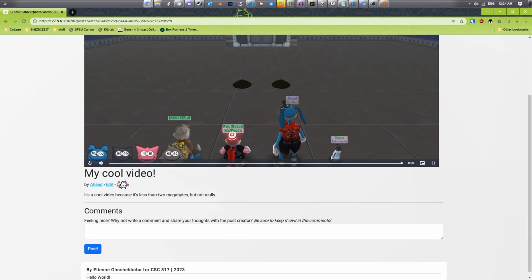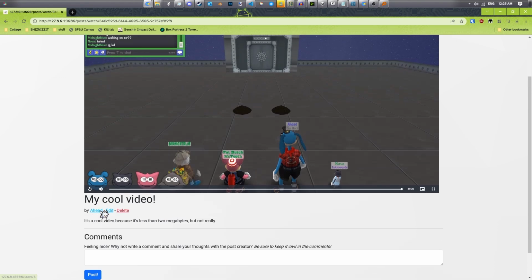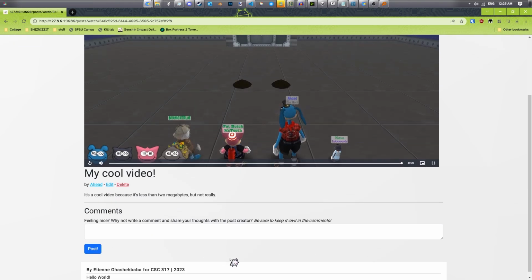So here we go. That's your title. This is your author. Now, these 2 options are special on this page because they do not show up if you're not the author. There's a function in there that checks if your user ID in the session is the same as the author. If it is, it'll show these 2 options. If not, they're not there. And this is your description and the comments. I'll try a nice comment.